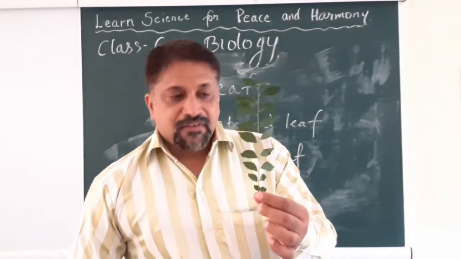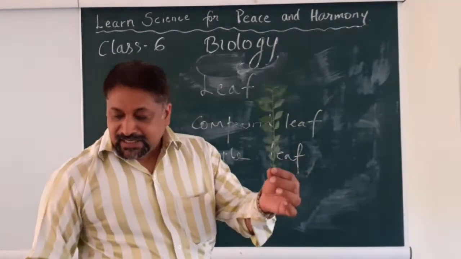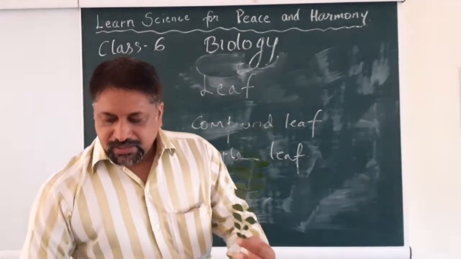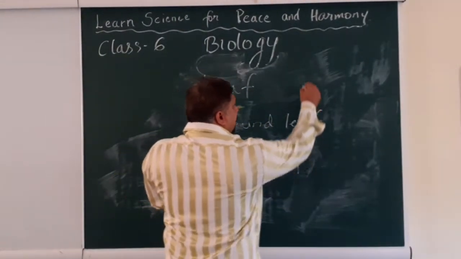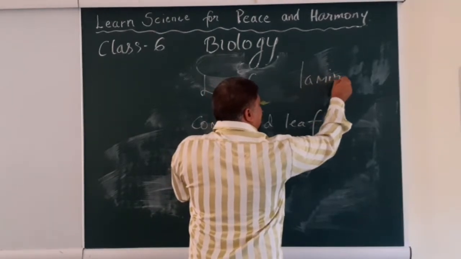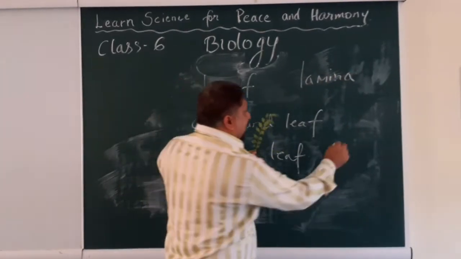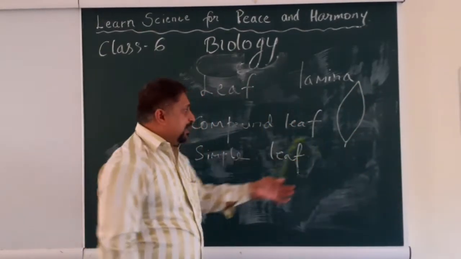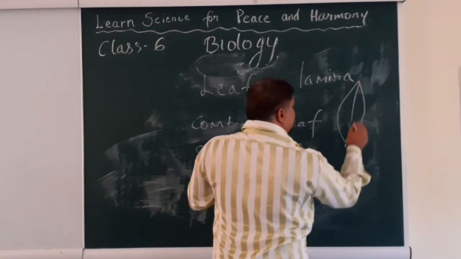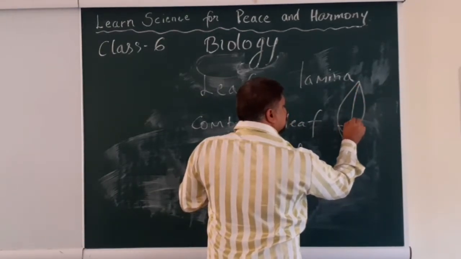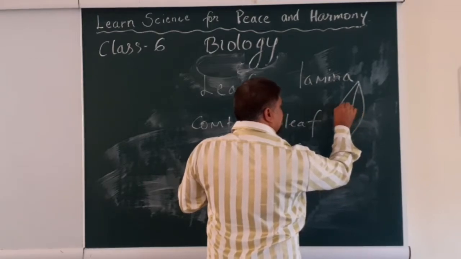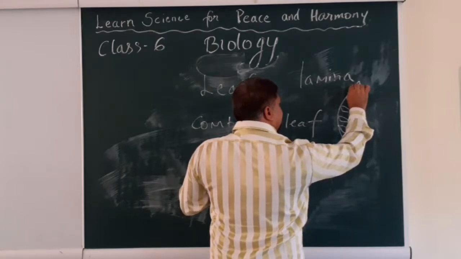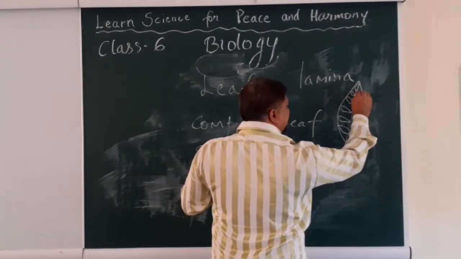So in other words, we say that this entire leaf, this surface of the leaf, you remember, no? The surface of the leaf, what we called it? We called it as a lamina. And you remember the lamina, right? So the lamina of a big leaf got divided into small leaves. I am just putting it in such a way so that you can understand. The lamina of a big leaf got divided into smaller leaves,